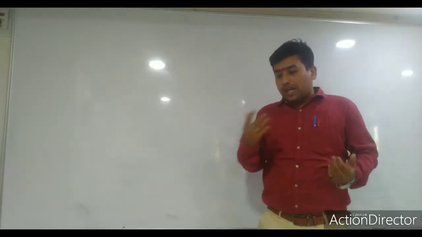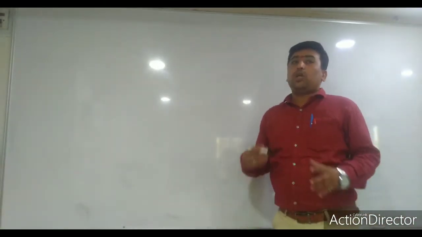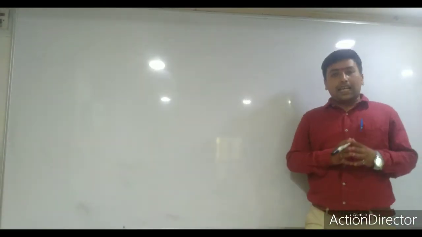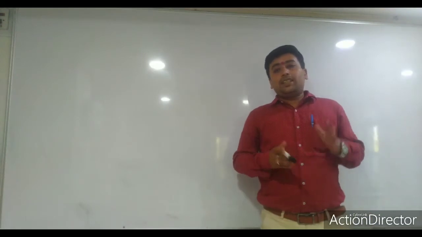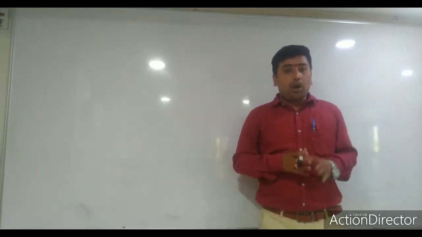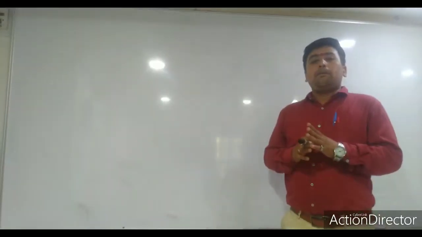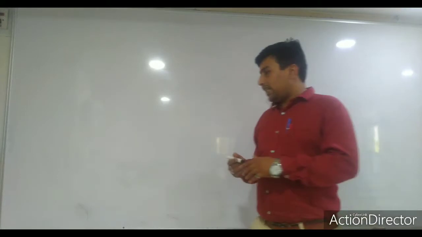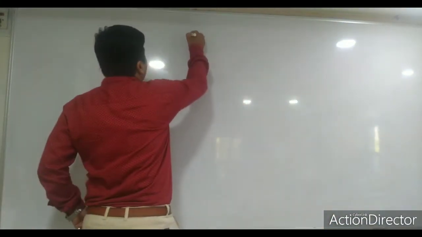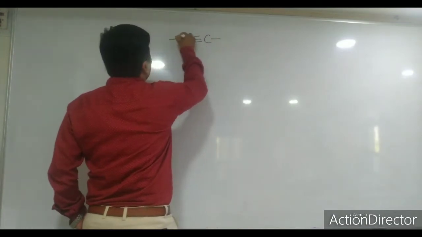Today we are going to start the topic called alkynes, because till the previous lecture we have completed single bond and double bond preparations, physical and chemical properties and uses. This topic will be based on alkynes. Alkynes means carbon-carbon triple bond, carbon-carbon triple bond, you know.